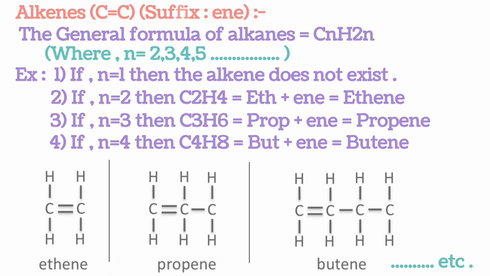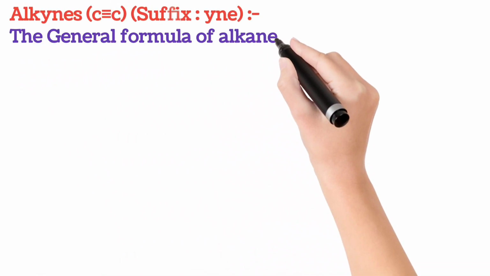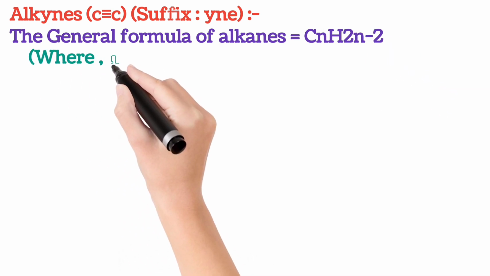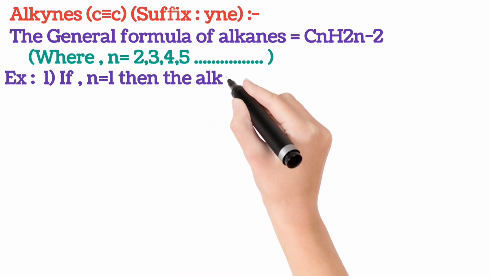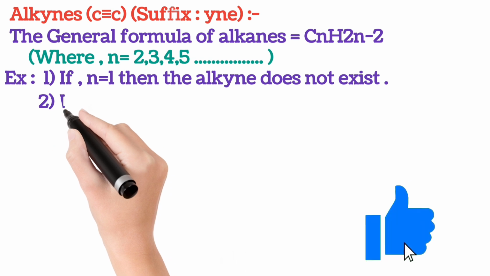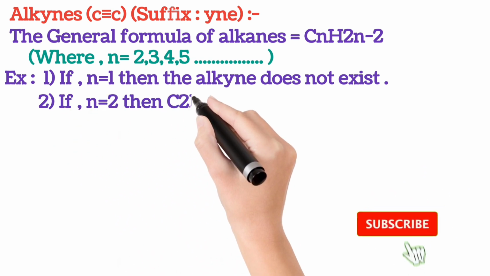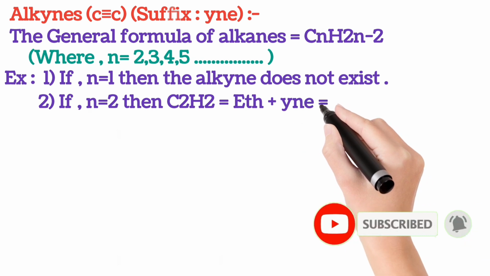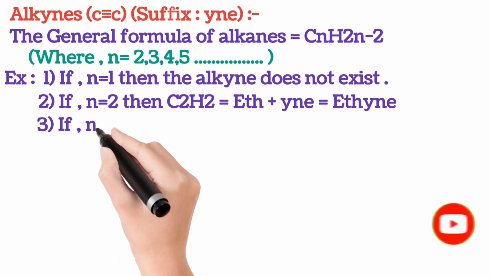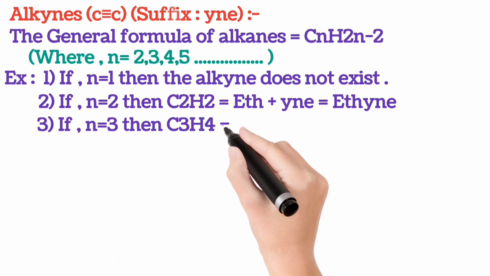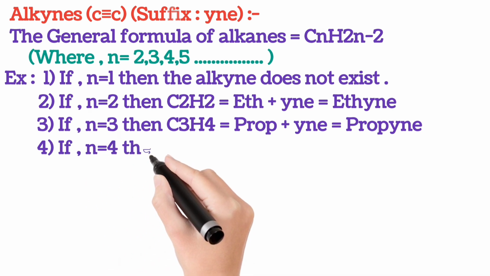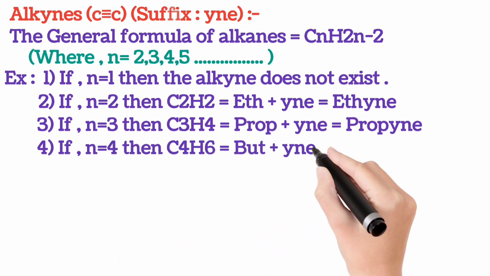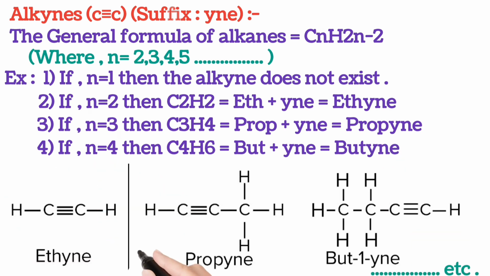Now let me discuss alkynes. Alkynes suffix is -yne. Alkynes general formula is CnH2n-2, where n equals 2, 3, 4, etc. Here also n equals 1 alkyne does not exist. If we substitute n is equal to 2, then we get C2H2, it is called eth plus yne, ethyne. If n equals 3, then we get C3H4, it is called prop plus yne, propyne. If n equals 4, then we get C4H6, it is called but plus yne, butyne. The structures are as follows.